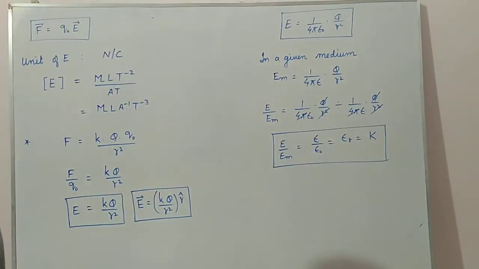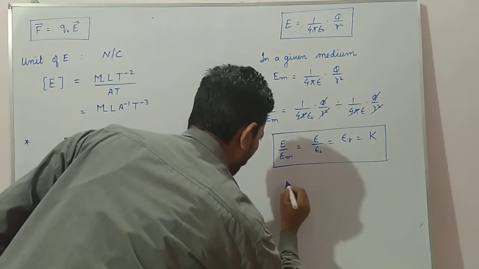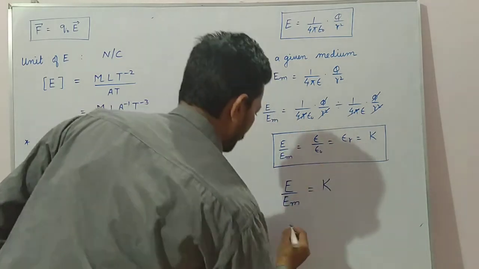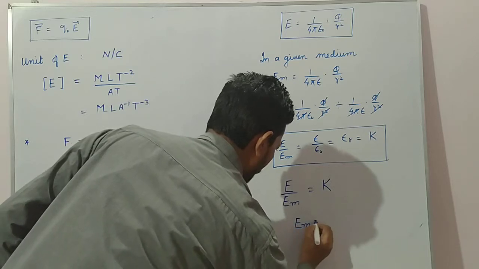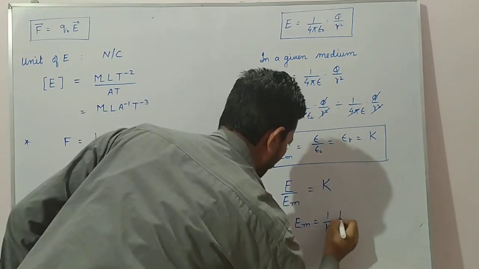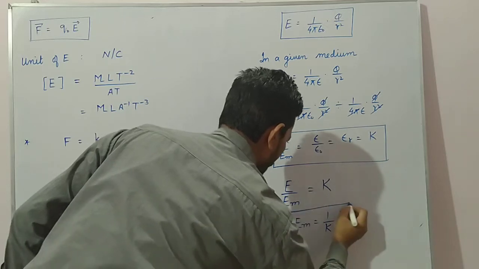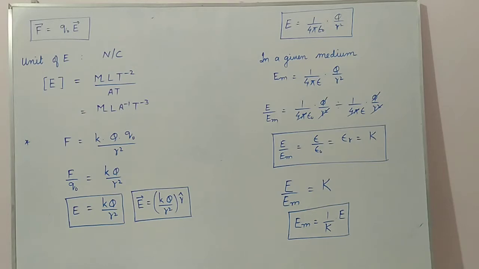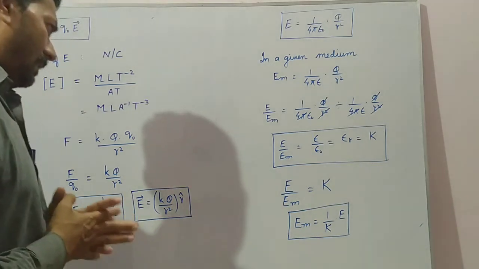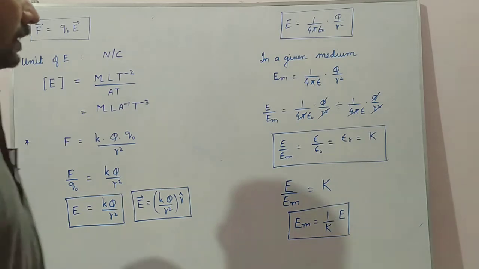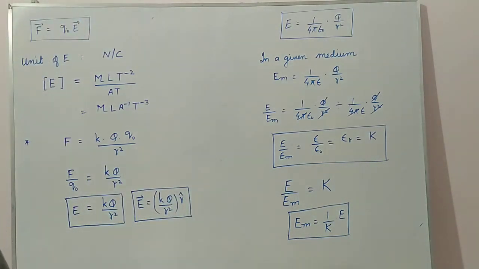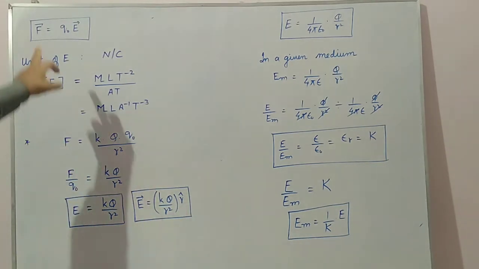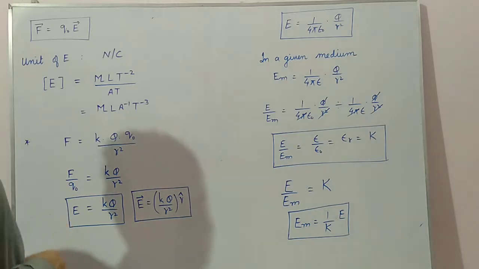Now again, see here, E by E_m is equal to K. So the electric field in a given medium is equal to 1 by K times the electric field in free space. So this is the relation between electric field in a given medium and electric field in free space, in terms of distance r, and the second one is in terms of charge.